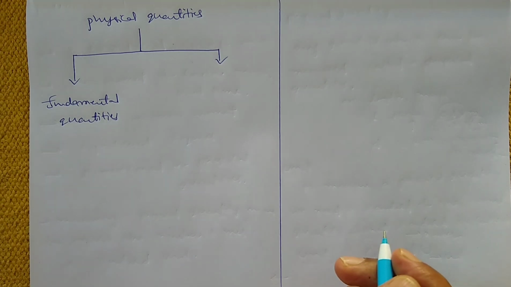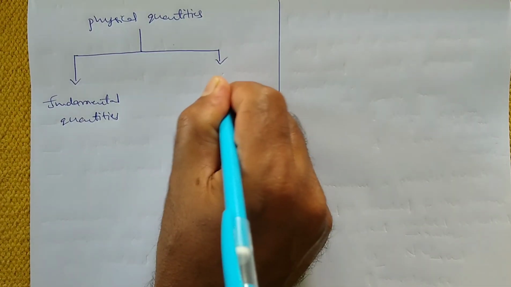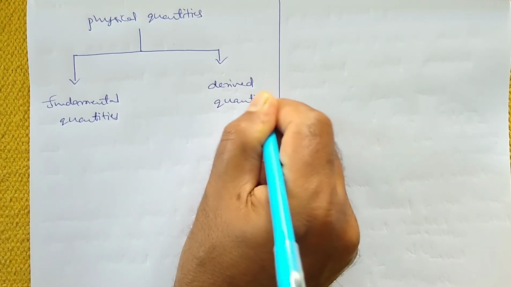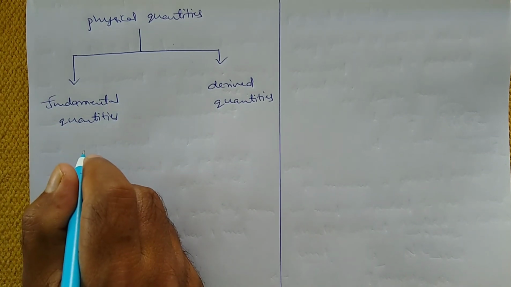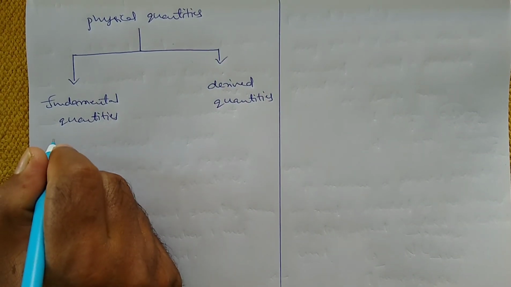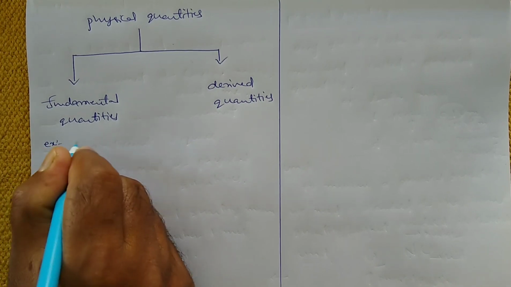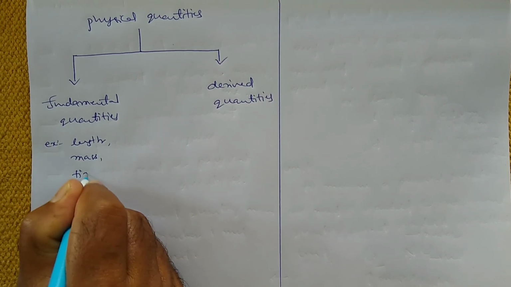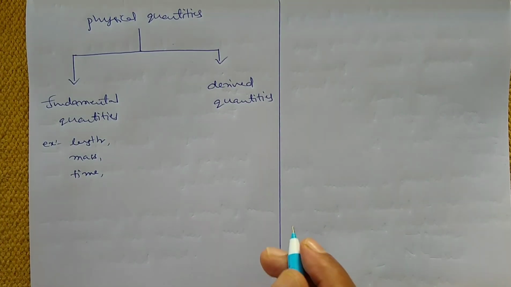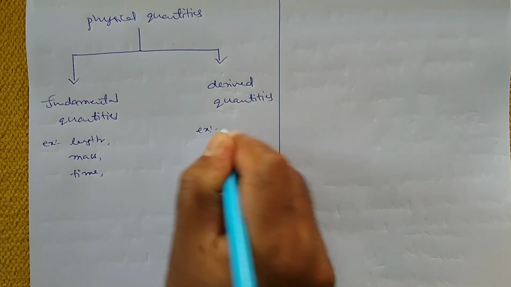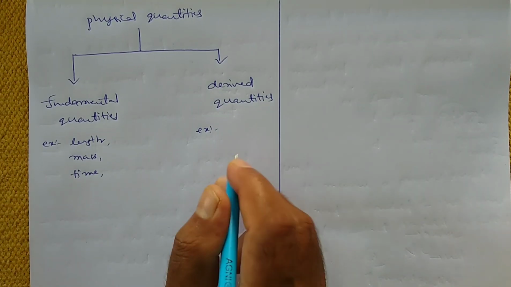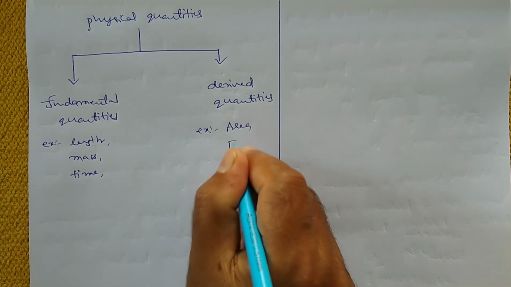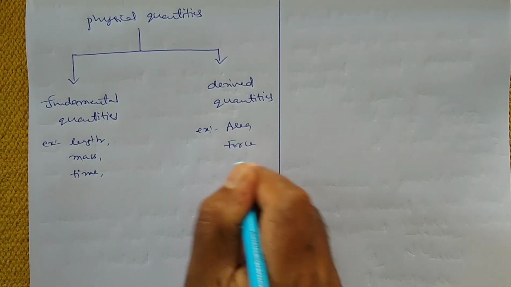First one is fundamental quantities. The second one is derived quantities, derived physical quantities. Here in fundamental quantities, examples are length, mass, time. These are all the fundamental physical quantities. Whereas in case of derived quantities, the examples are area and force, energy, and many more.